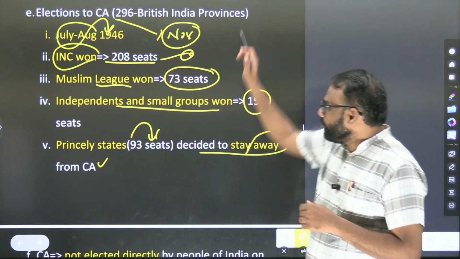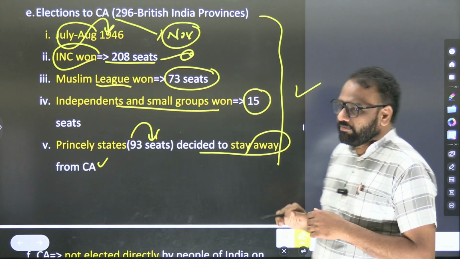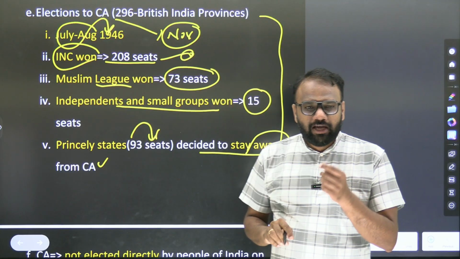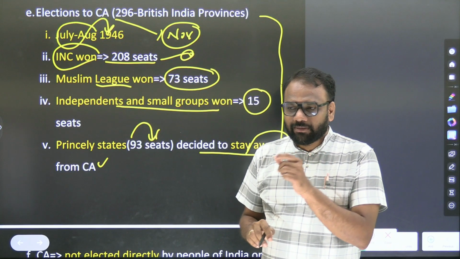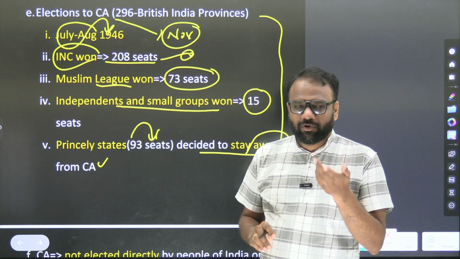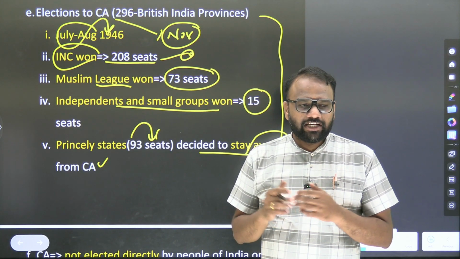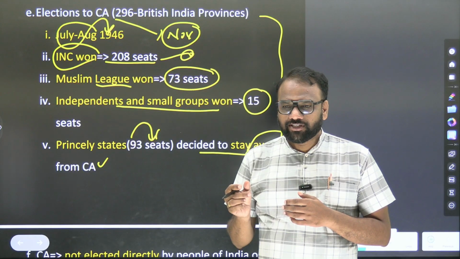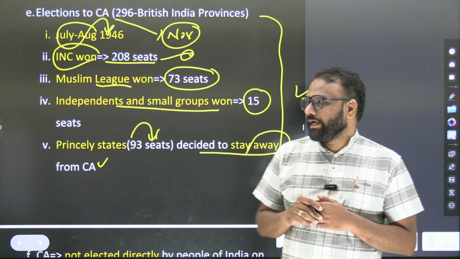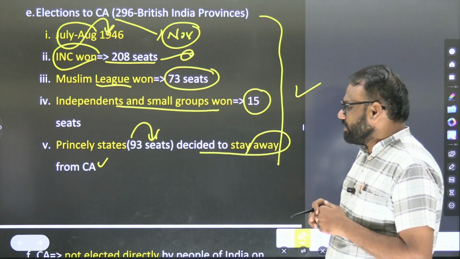From the exam point of view, what is important here? In the elections held to the Constituent Assembly, which party secured the highest number of seats? Indian National Congress. What was the approximate number of seats? 208. Second was Muslim League.